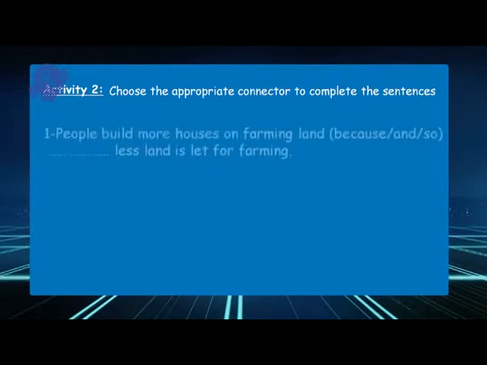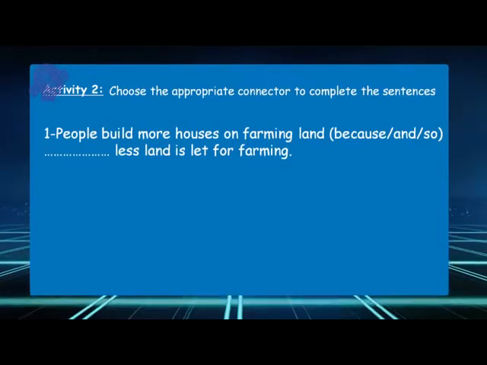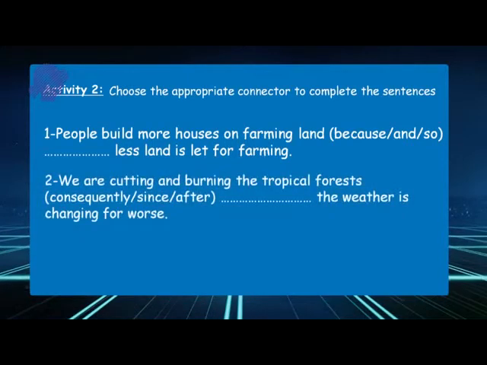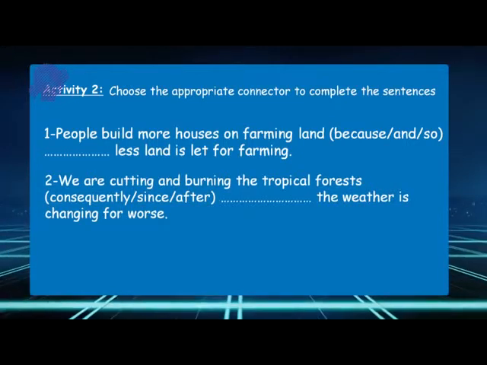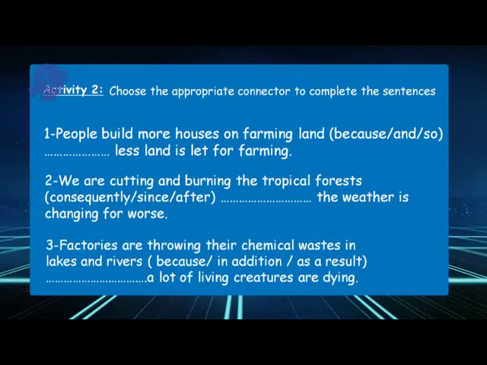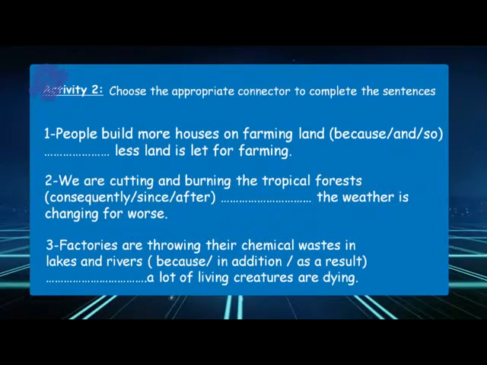Sentence 1: people build more houses on farming land, between brackets, because, and, so, less land is left for farming. Number 2: we are cutting and burning the tropical forest, between brackets, consequently, since, after, the weather is changing for worse. Number 3: factories are throwing their chemical waste in lakes and rivers, between brackets, because, in addition, as a result, a lot of living creatures are dying.